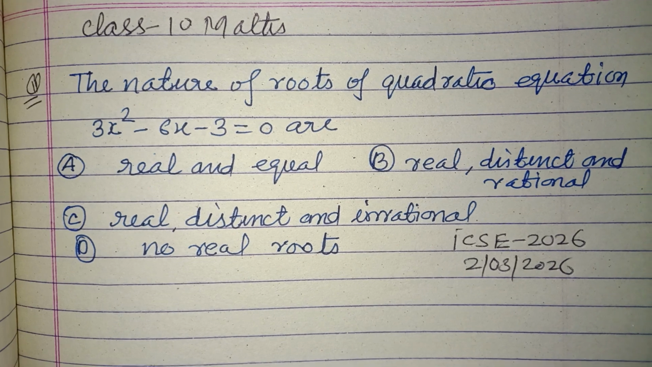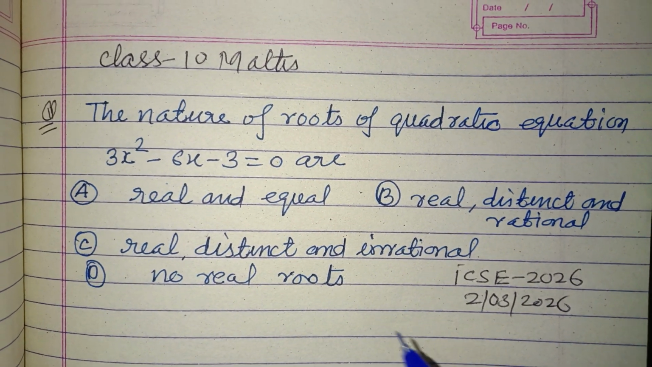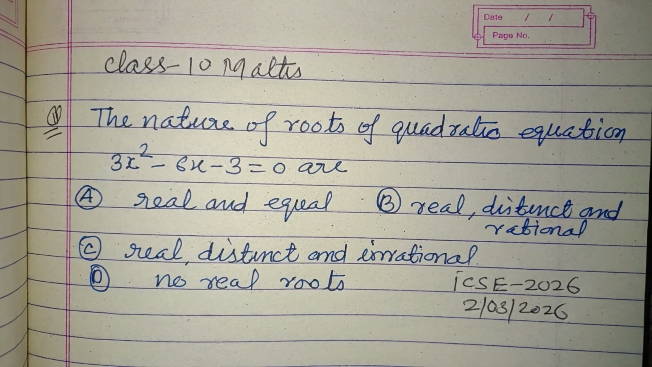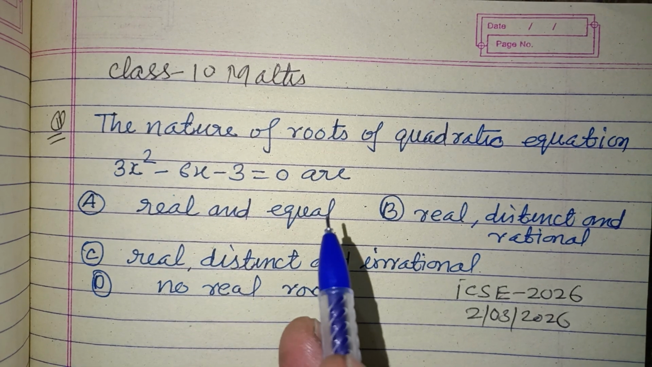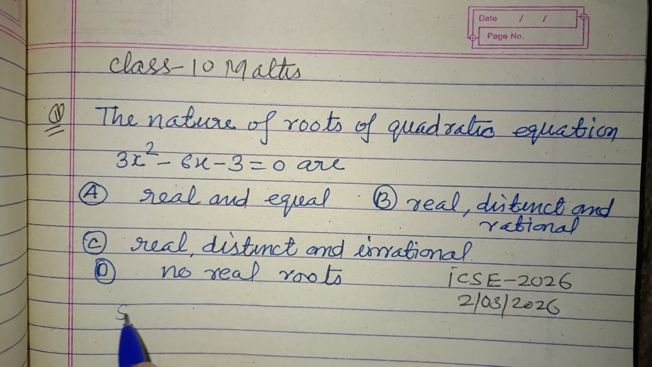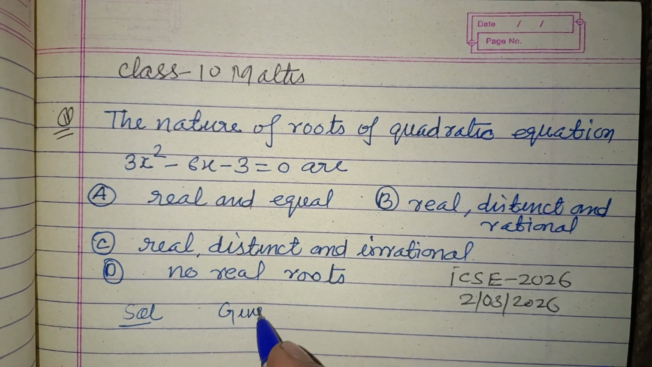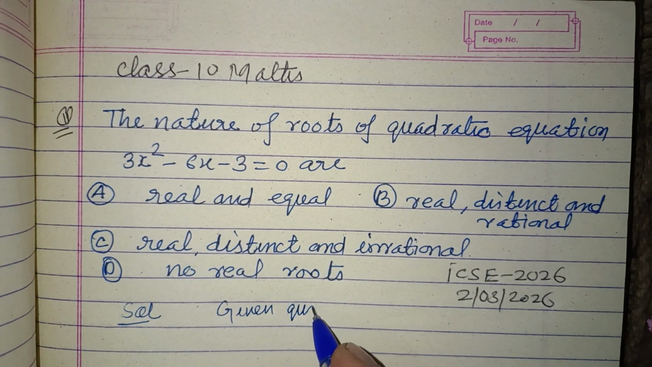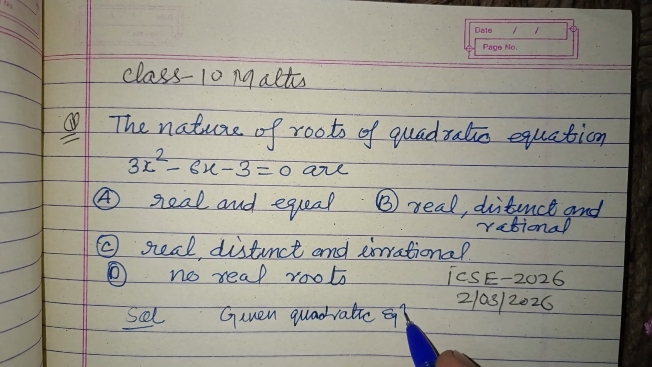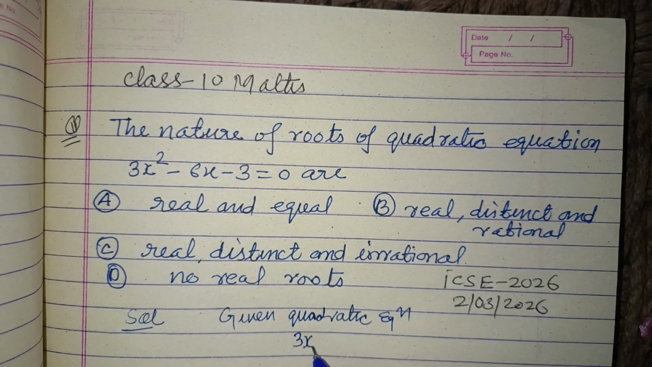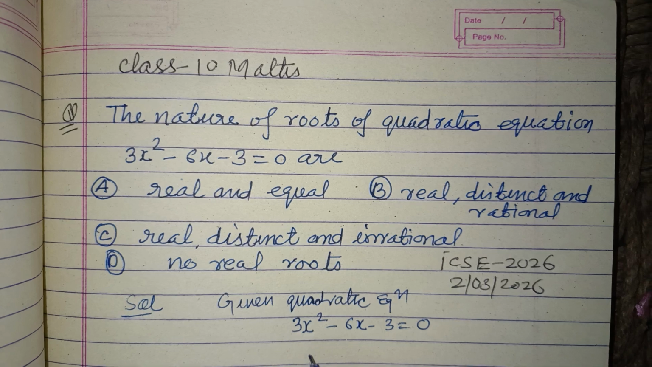This is a question from the ICSE board exam 2026, class 10. The nature of roots of the quadratic equation 3x square minus 6x minus 3 equal to 0 are. So students, here a quadratic equation is given. The quadratic equation is 3x square minus 6x minus 3 equal to 0.